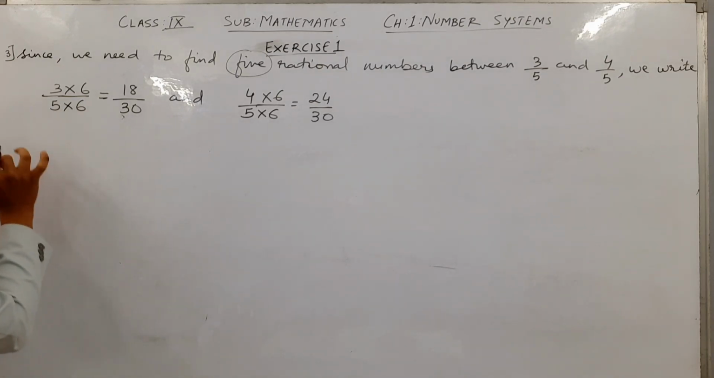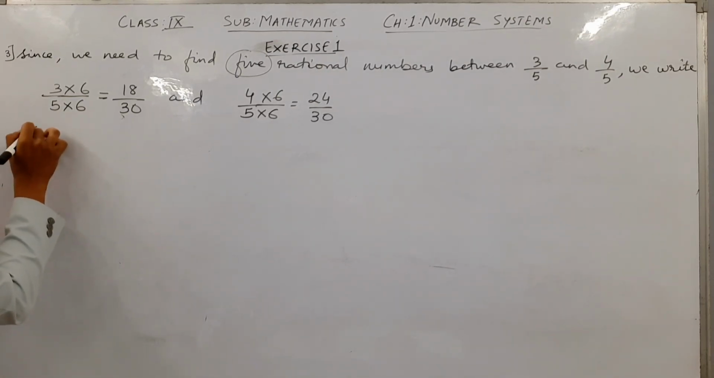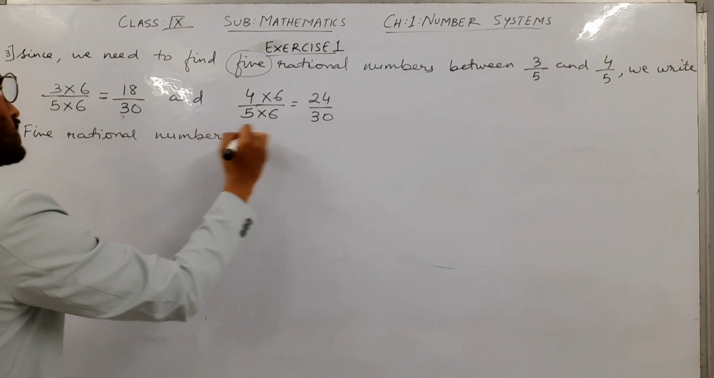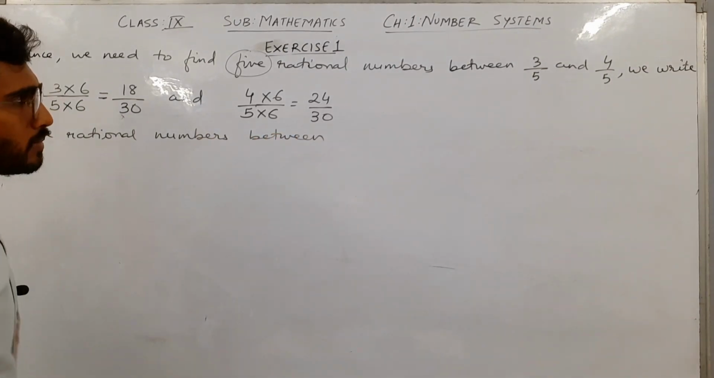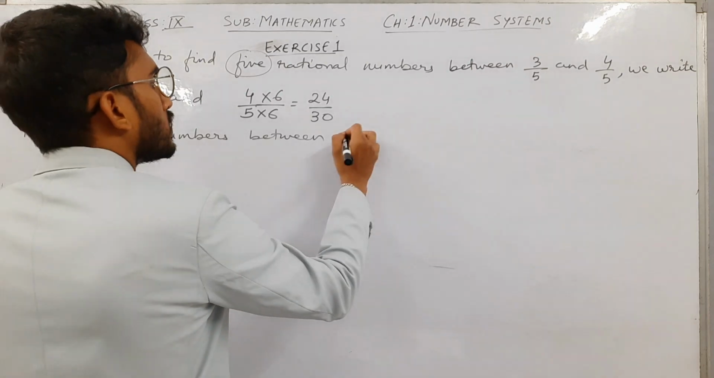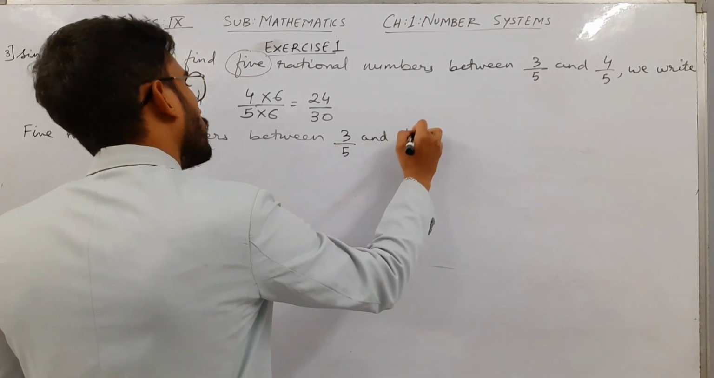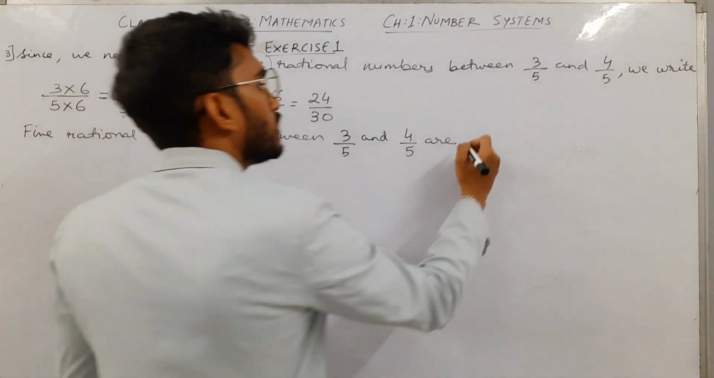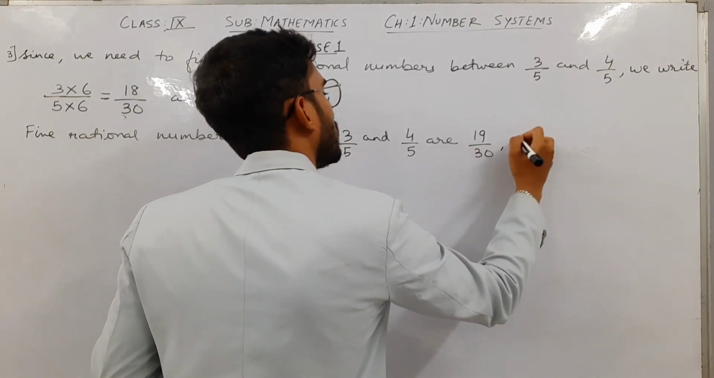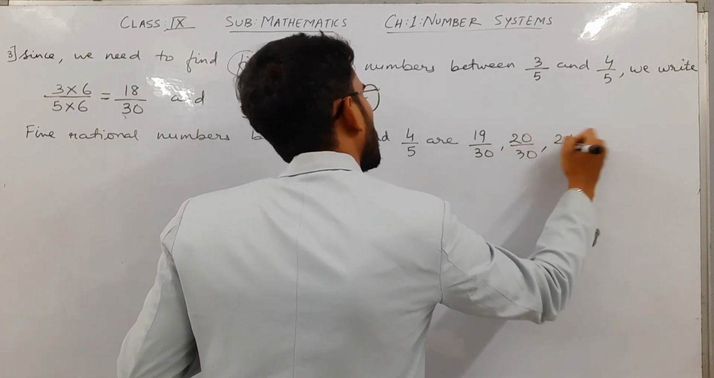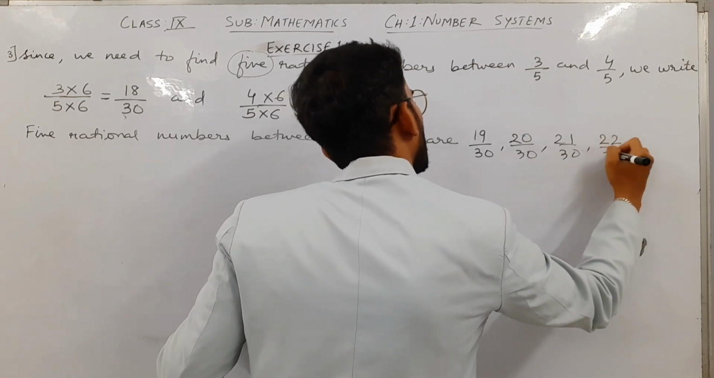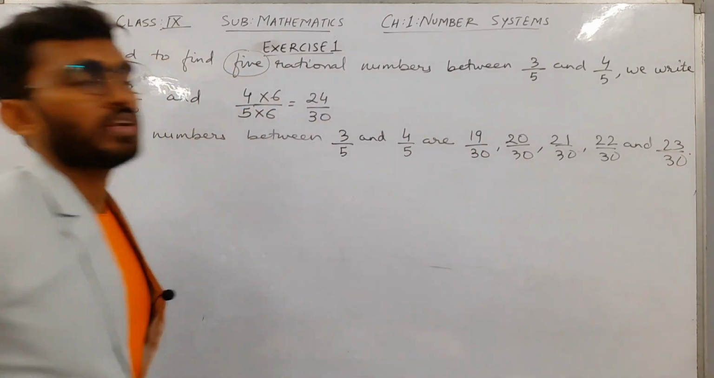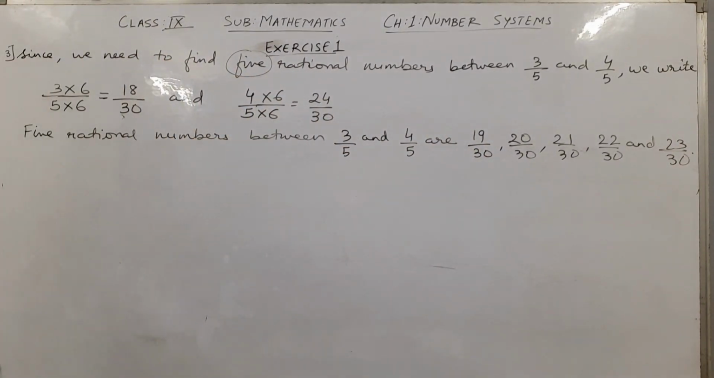Now I will write down 5 rational numbers between 3 upon 5 and 4 upon 5 are, after 18 comes 19, so 19 by 30, 20 by 30, 21 by 30, 22 by 30, and the last will be 23 by 30. So these are the 5 rational numbers between 3 by 5 and 4 by 5.